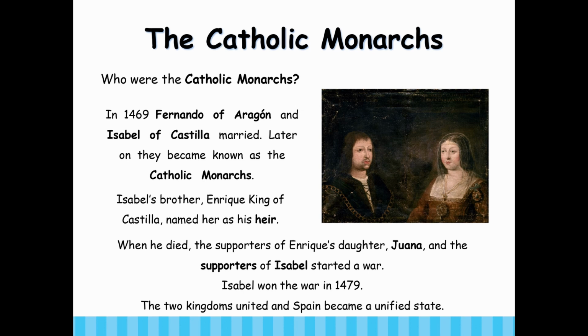Isabel's brother, Enrique, King of Castilla, named her as his heir. When he died, the supporters of Enrique's daughter, Juana, and the supporters of Isabel started a war. Isabel won the war in 1479. The two kingdoms united and Spain became a unified state.